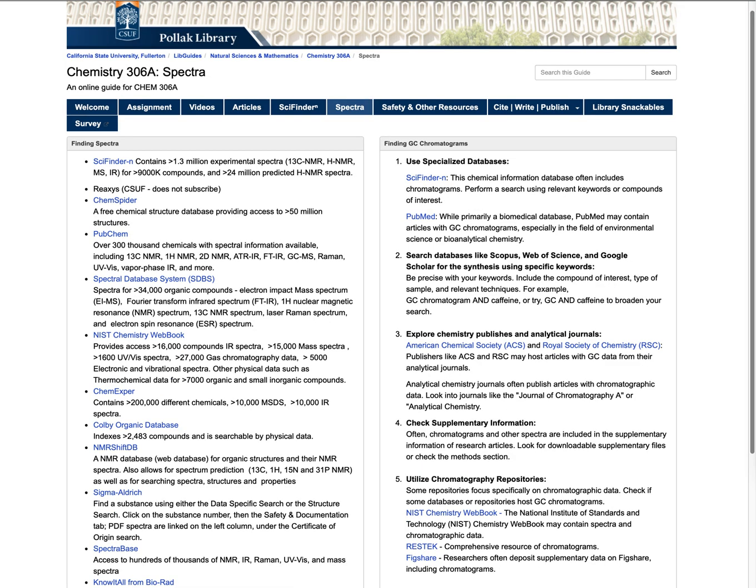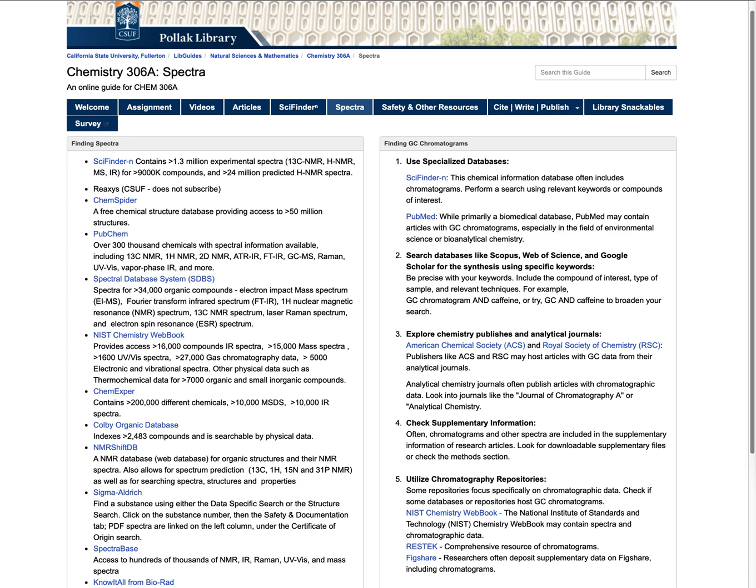Now, an alternative approach to searching for spectra involves searching for the synthesis of the substance, utilizing databases such as SciFinder, Scopus, Web of Science and Google Scholar can uncover relevant synthesis information. In many cases, articles addressing synthesis include the characterization of the substance through spectral information. This is often found in the experimental sections. Some articles may even provide a supplementary or supporting documents containing detailed spectral information, including the actual spectra.